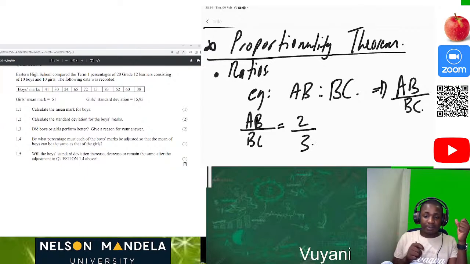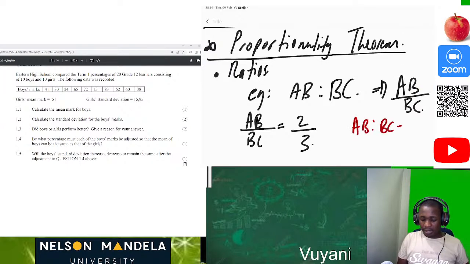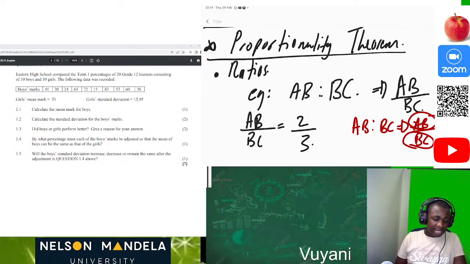So what does this mean? We say that when it's AB is to BC, AB over BC, it is 2 over 3. This is the same as AB is equal to 2 and BC is equal to 3. So we can see that,